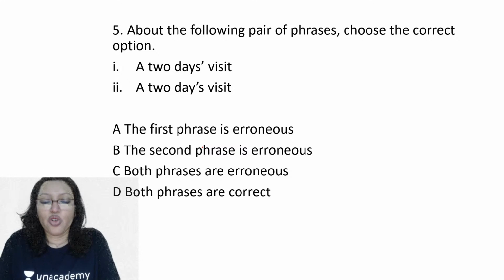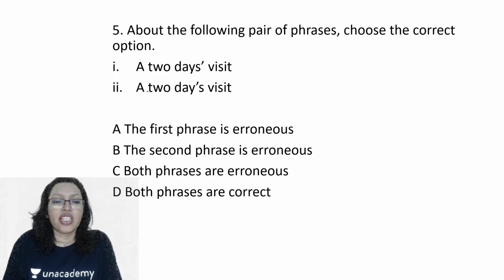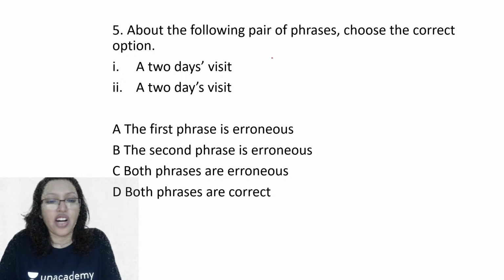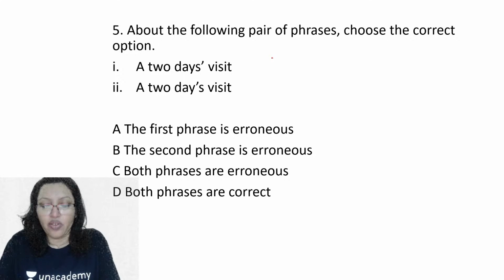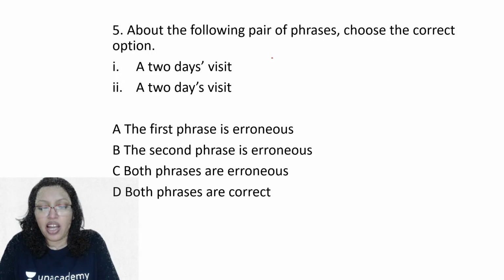Okay, I hope you've understood why 1 and 2 is correct. Alright, now in these we've got two phrases, a 2 days visit, a 2 days visit. Which one is correct? You have to identify that. Okay, identify which one. Which of these is correct? बहुत प्यारे से सिंपल से क्वेश्चंस है ग्रामर पे बेस्ड.